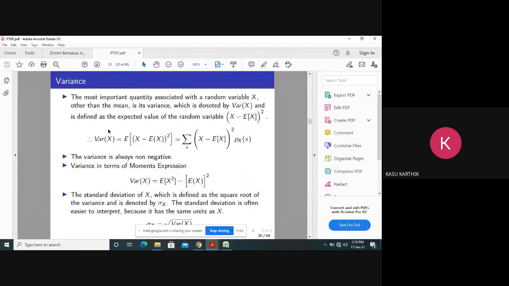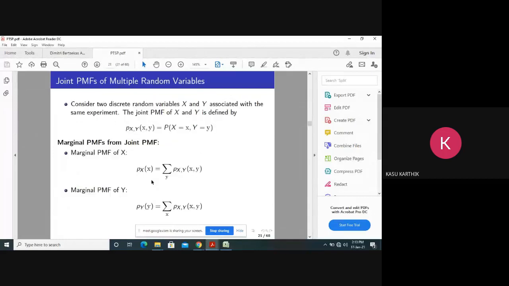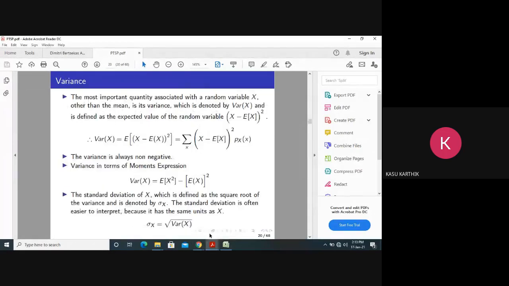Now this is a variance, this is a standard deviation. All those things we have used in our ADC course. Anyway, I have discussed all these derivations in the class itself, I mean in the PTSP class also. Just remember these formulas.